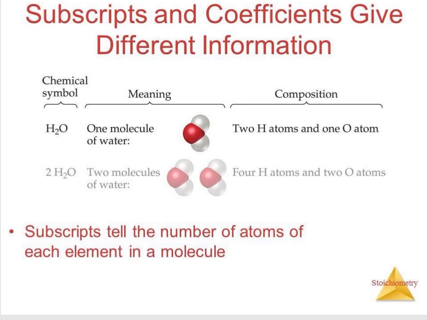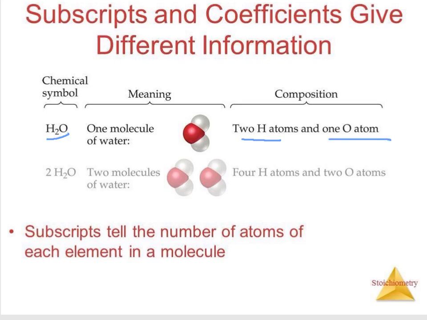For example, given the chemical formula H2O, this means that we have one molecule of water. The subscripts also tell us the composition of the chemical formula of H2O. This means that H2O has 2 atoms of hydrogen and only 1 atom of oxygen.